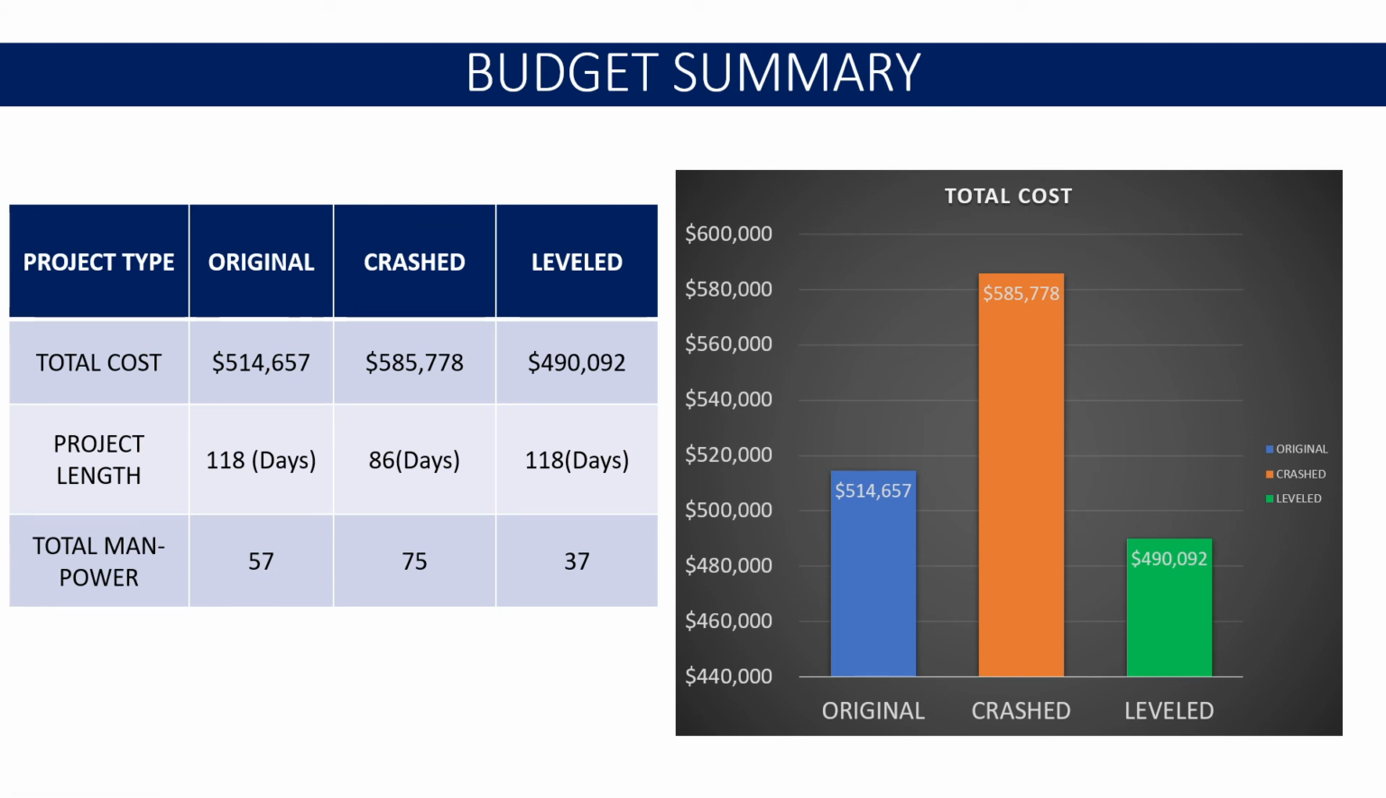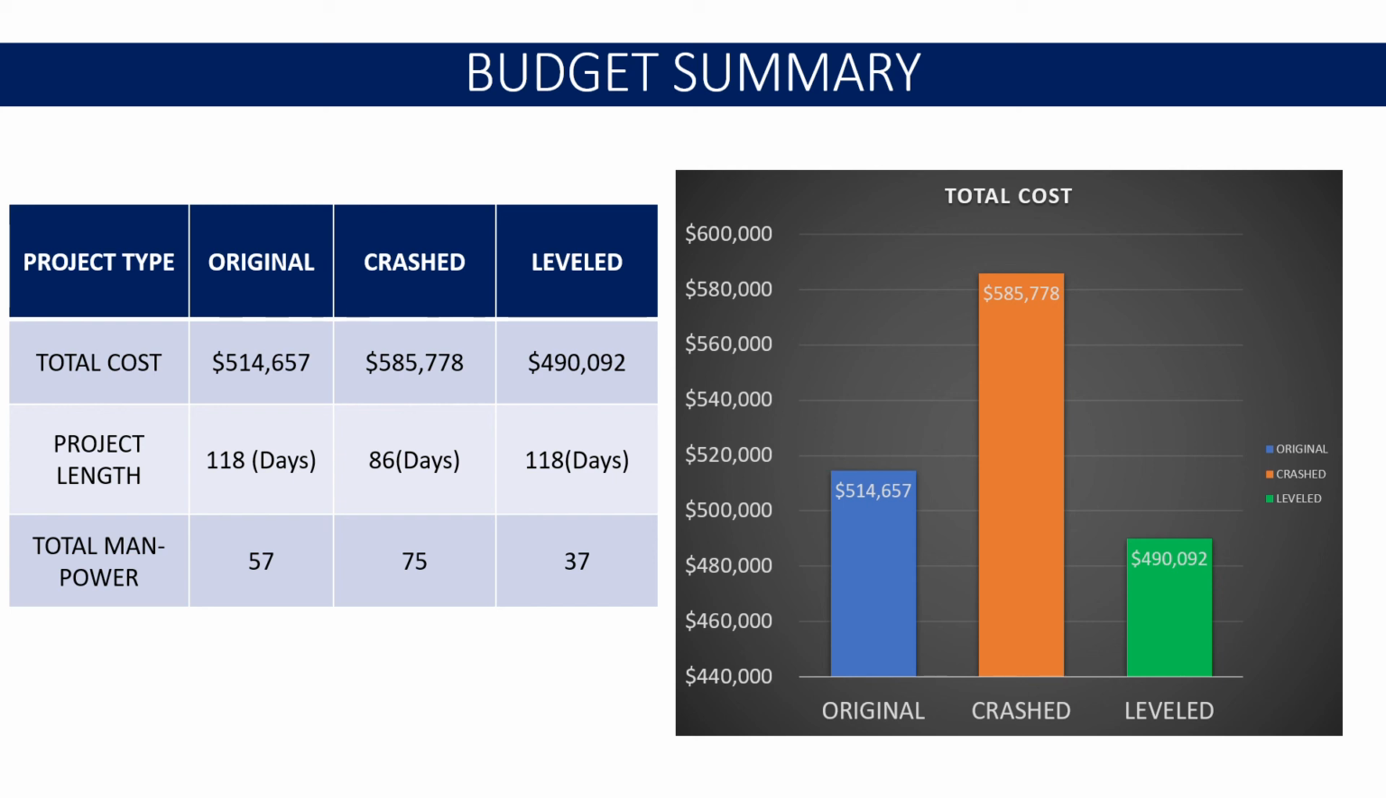Resource leveling helps to reduce the overall budget of the project as well. As you can see in this table, the original project budget is 514,657 with 118 days and 57 manpower requirement. Whereas crash project would be completed with 585,778 budget in 86 days with 75 manpower.